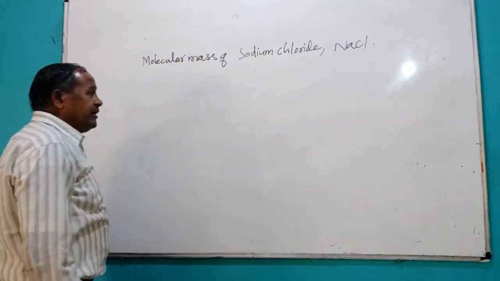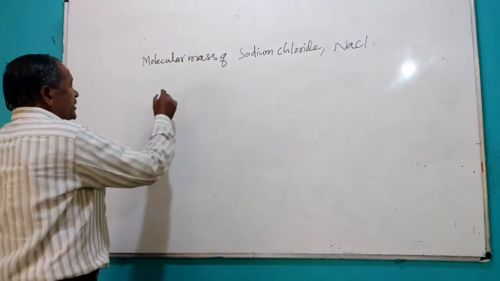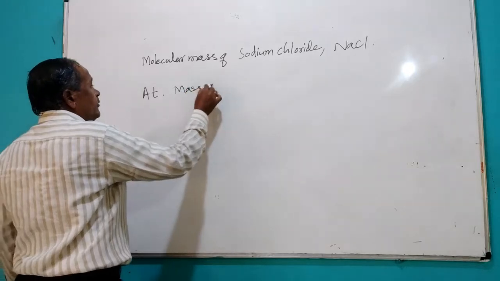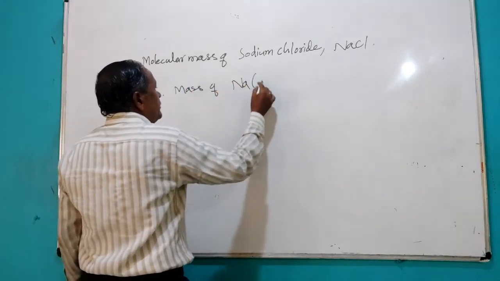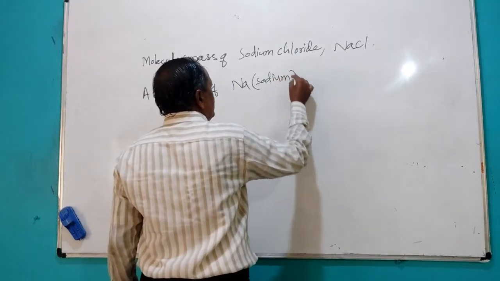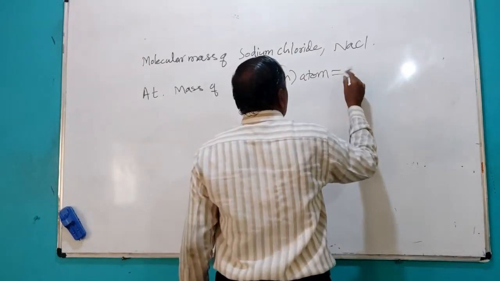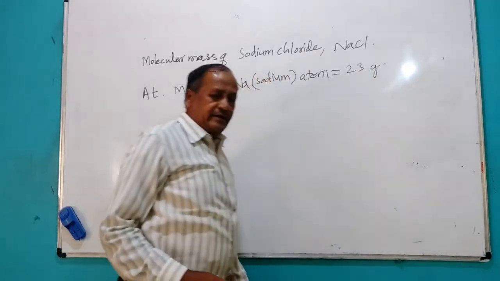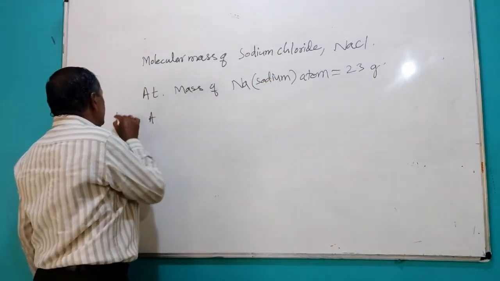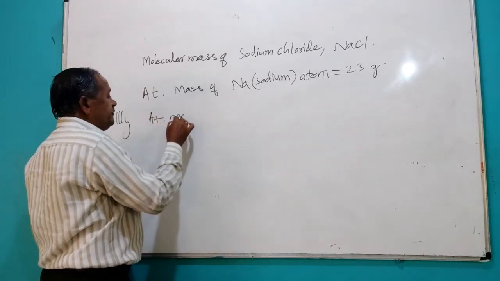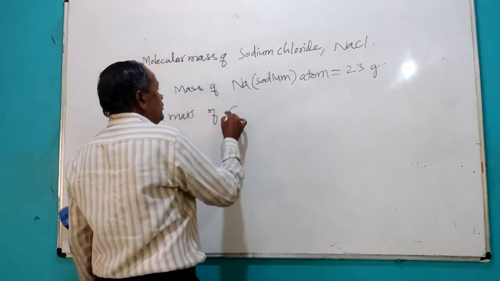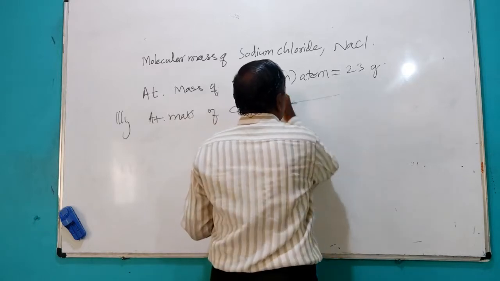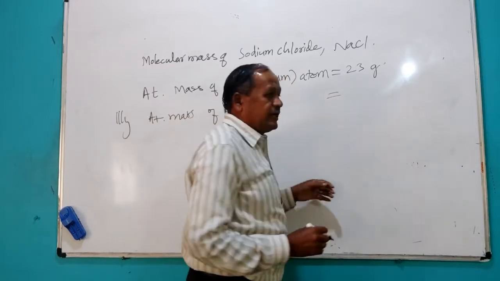The atomic mass of the sodium atom is equal to 23 point something gram. Similarly, the atomic mass of the chlorine atom is equal to how much you will get?